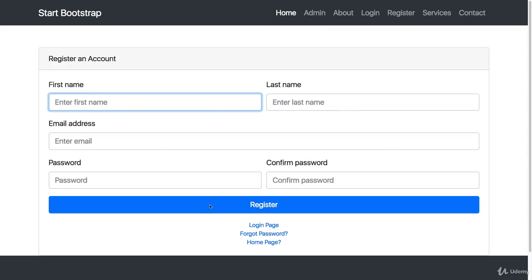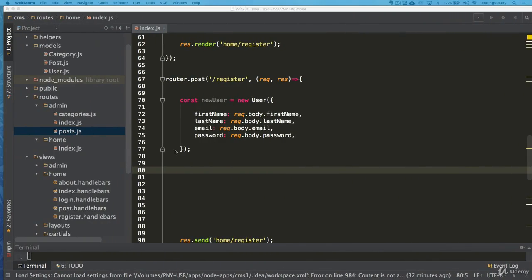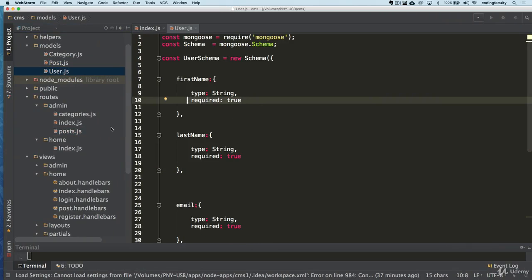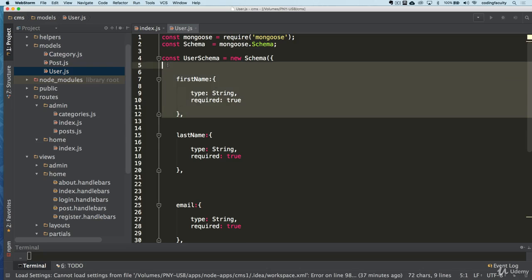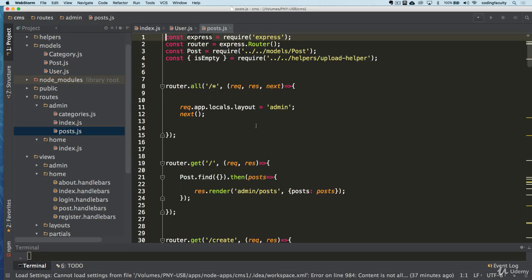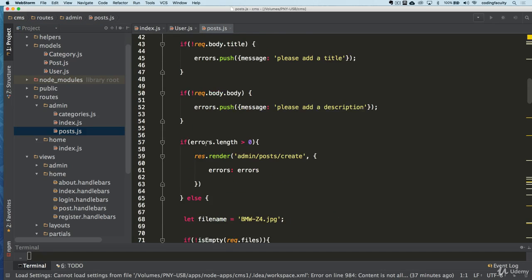Now, we are validating it because we're using some of this HTML5 validation here in the front. So if you want, you really don't have to play around with it too much in the server side. We are also doing validation in the model, okay? So we're doing validation in three different ways. We're using it in the model, well, in the server, and doing it in the front end. Now, you could, and we could, and maybe we will, do some of the validations that we did here. Remember that?